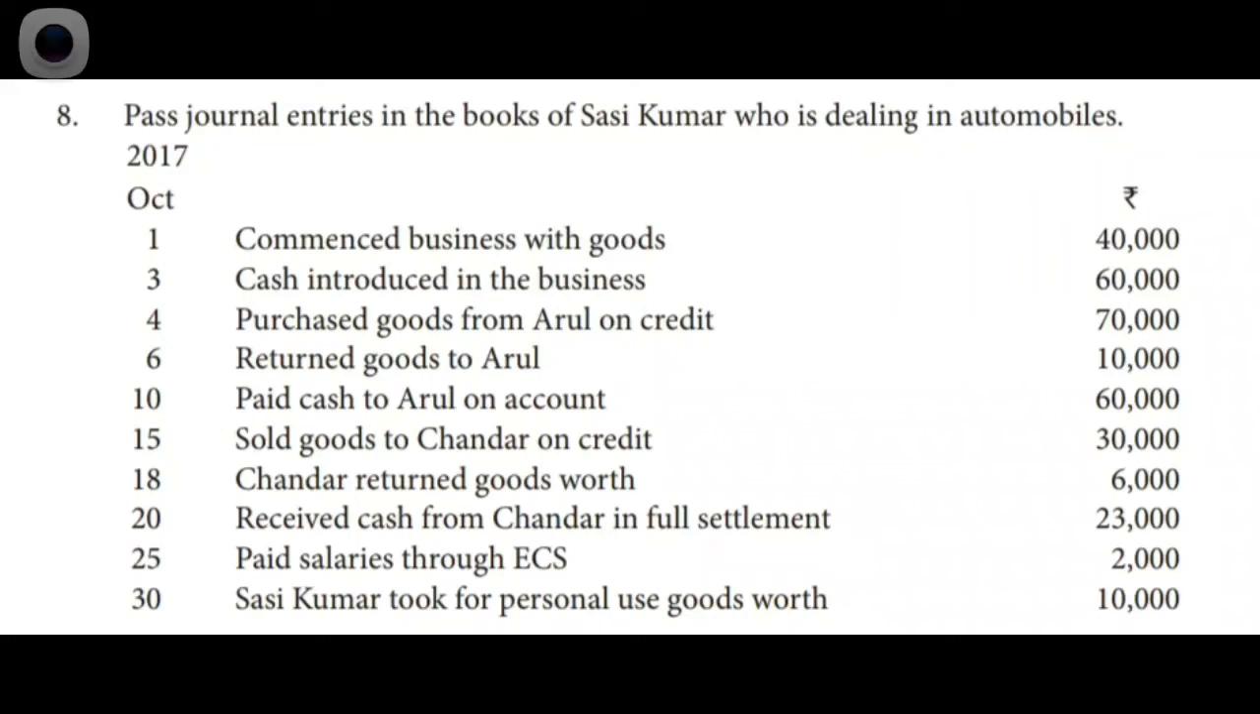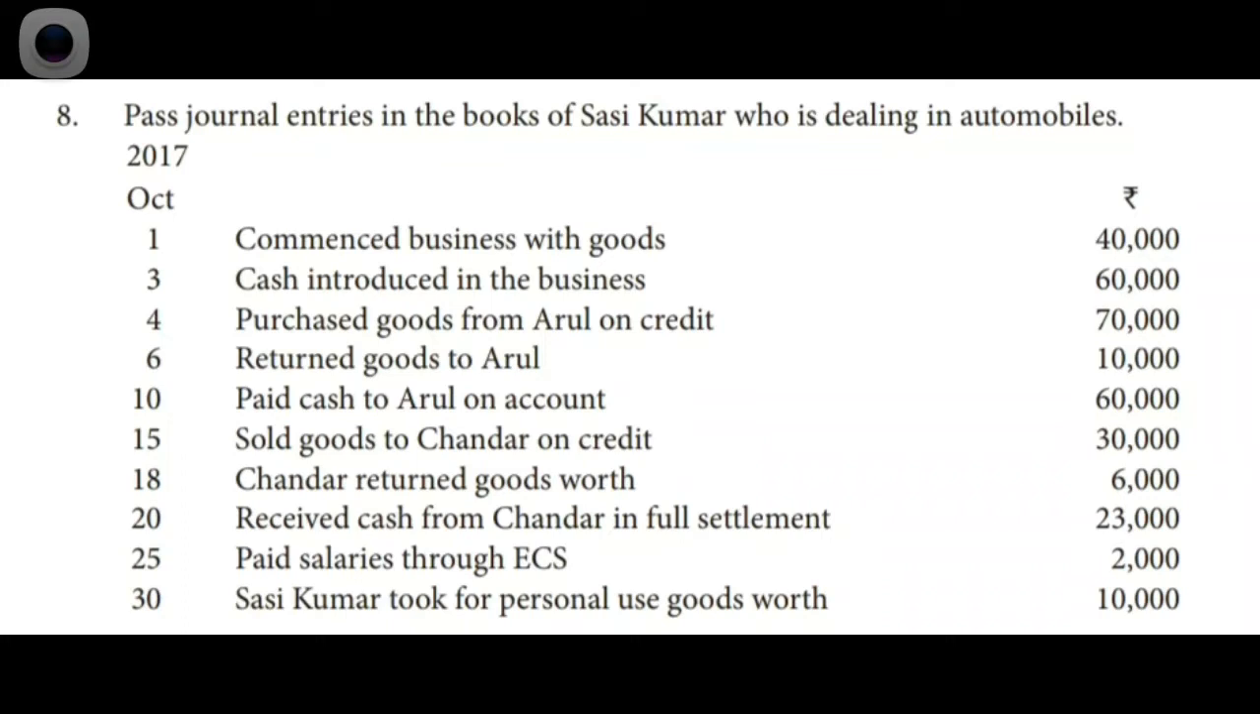Problem number 8. Pass journal entries in the books of Sasikumar, who is dealing in automobiles. 2017 October 1st, commenced business with goods rupees 40,000. Third, cash introduced in business rupees 60,000. 4th, purchased goods from Arul on credit rupees 70,000. On 6th, returned goods to Arul rupees 10,000. On 10th, paid cash to Arul on account rupees